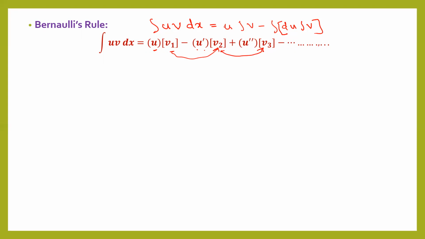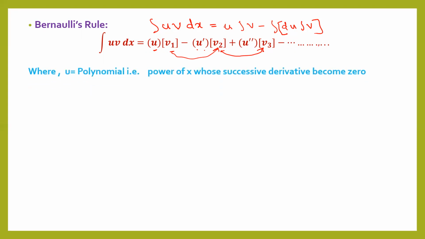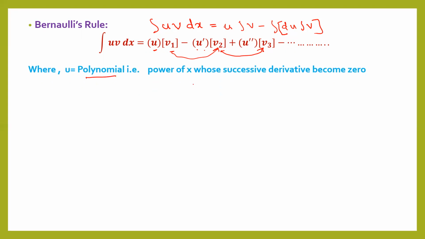In this generalized formula, the most important thing is the selection of u. U is a polynomial. Listen carefully. U is a polynomial, or you can say the power of x, whose successive derivative becomes 0. U should be a term whose derivative becomes 0 after certain differentiation. Then only this generalized formula will work.